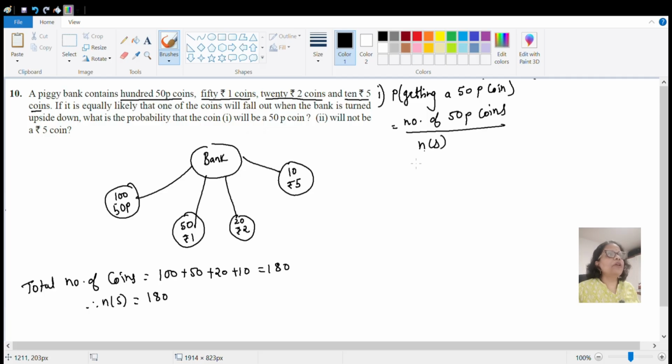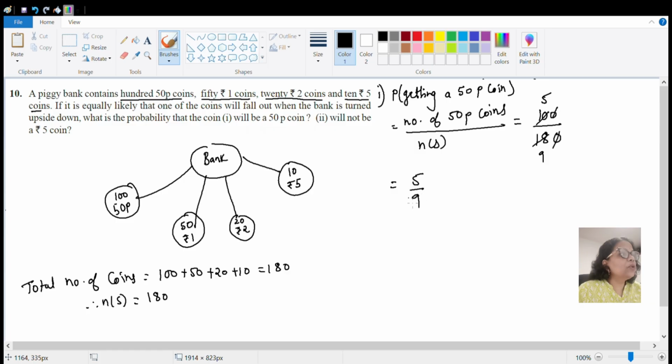How many 50 paisa coins are there with us? There are 100. So if you do 100 upon the total number is 180, 0 0 cancel. It is divisible by 2. So 5 and 9. So probability of getting a 50 paisa coin will be 5 by 9.